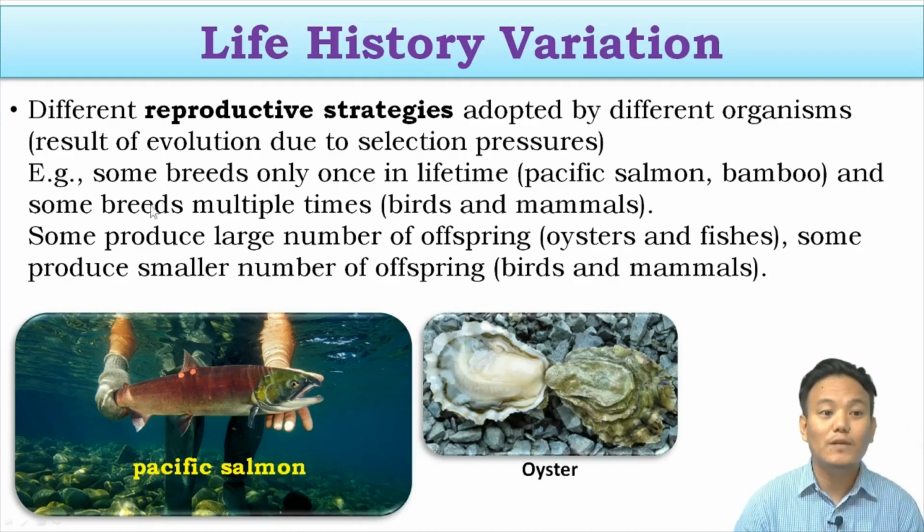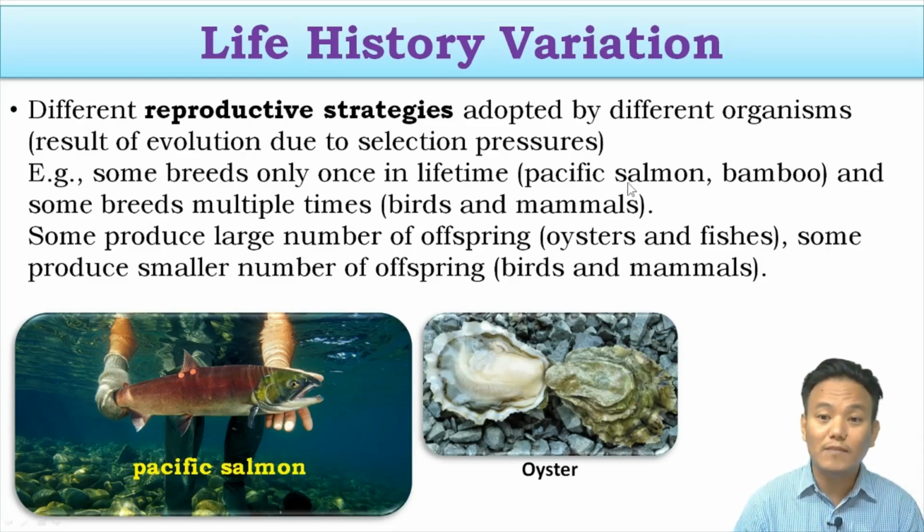For example, some organisms breed only once in a lifetime. Because of various biotic and abiotic pressures, some organisms breed only once in a lifetime. We have examples like Pacific salmon, and then we have bamboo. We have talked about bamboo in our reproductive chapter. In that one I told you that bamboo is the plant which flowers only once in a lifetime.